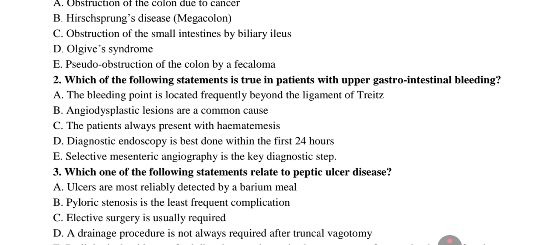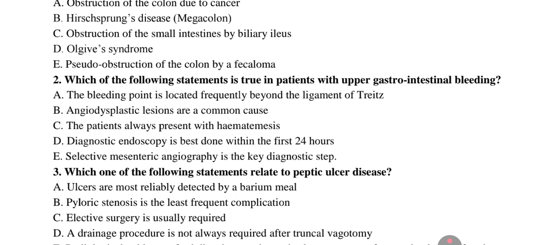Option B says angiodysplastic lesions are a common cause. That is false. The most frequent causes of GI bleeding are peptic ulcer disease and ruptured esophageal varices in cirrhotic patients.